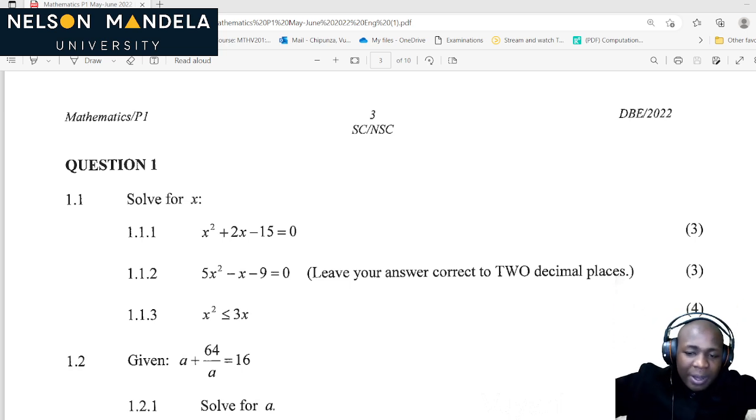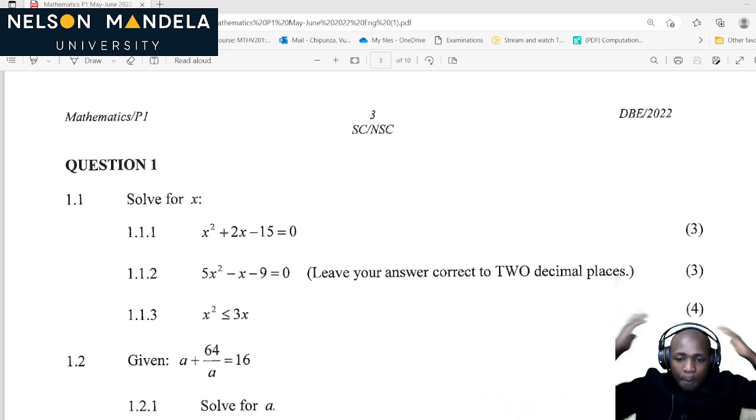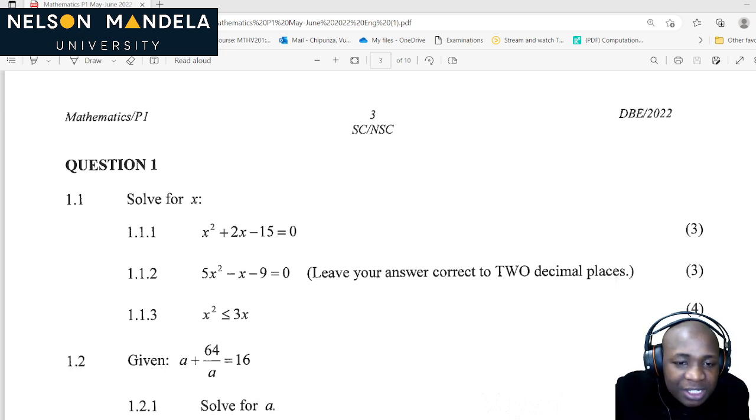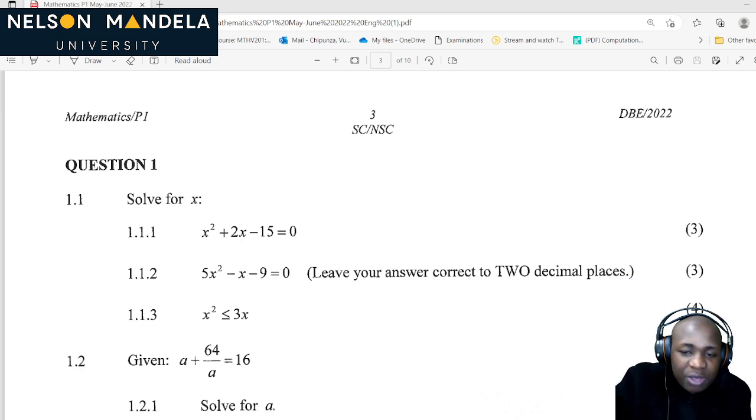Question one, solve for X. Question two, number patterns. Question three, number patterns. Question four, functions. Question five or question six, financial maths. Question seven, calculus. Then the last question, probability. So let's get down to the business of the day and look at question number one, solve for X. We must make sure that we collect that 25 marks easily.